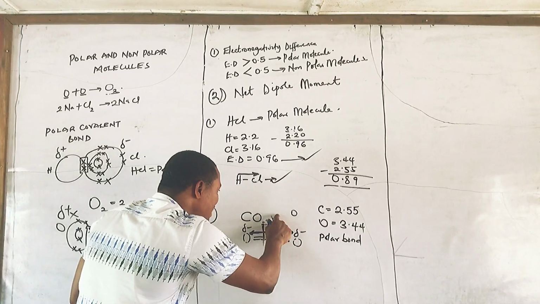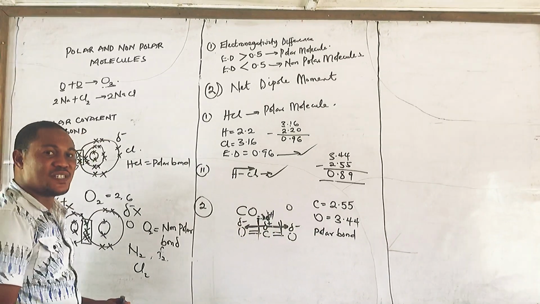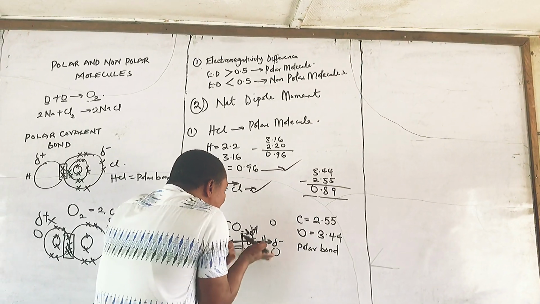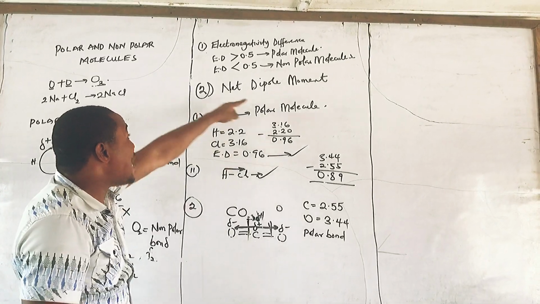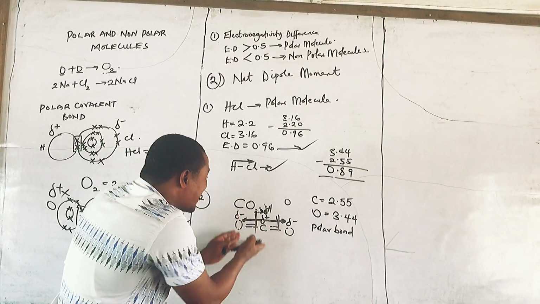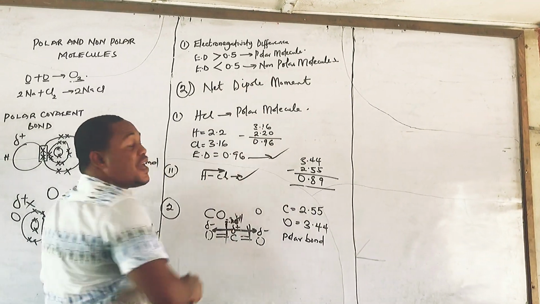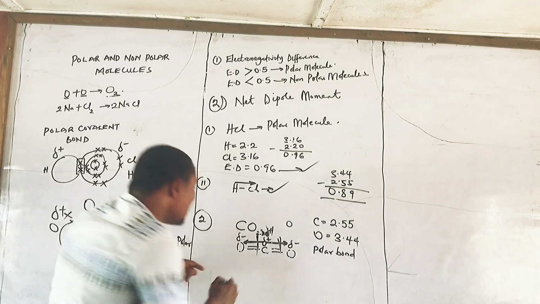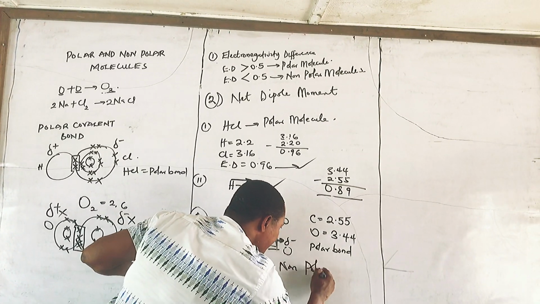The net dipole moment of this very particular compound is 0. And we have said that the net dipole moment must not be 0. There must be a kind of attraction. But looking at this compound, the attraction here has been neutralized, which means it did not obey criteria number 2, which means CO2 is non-polar.